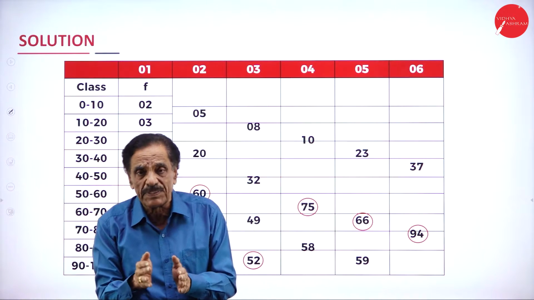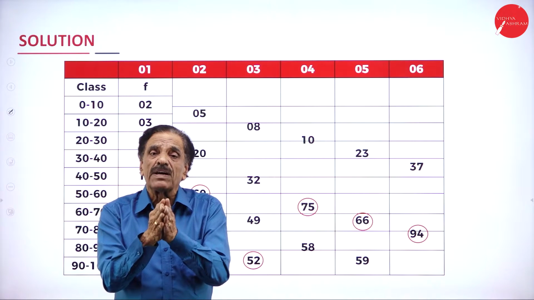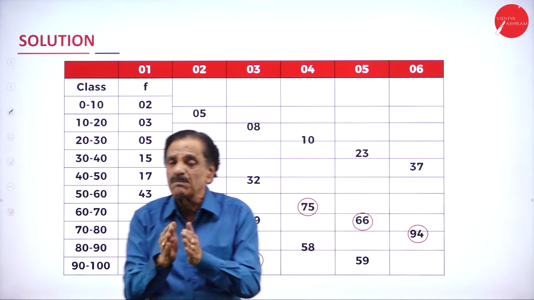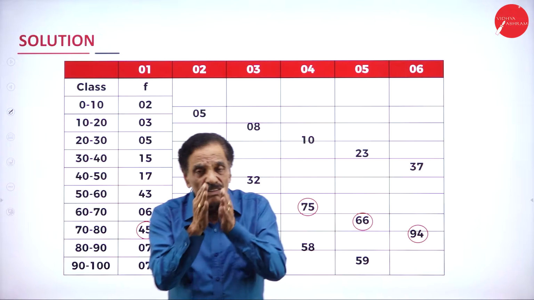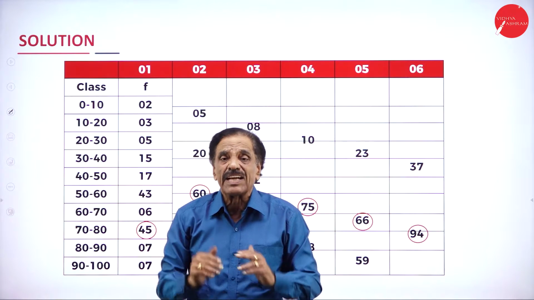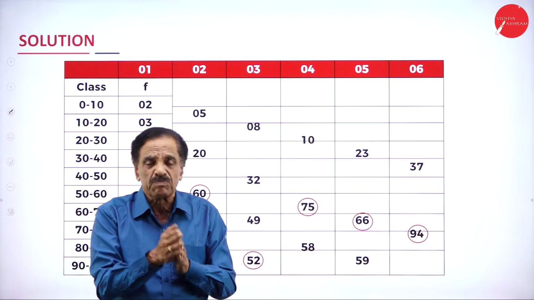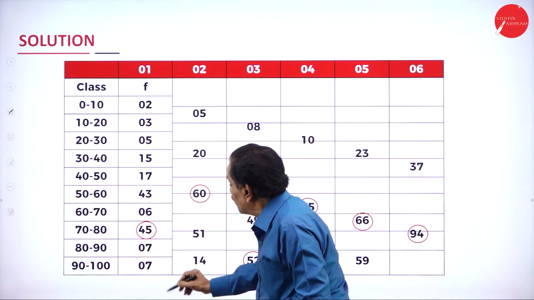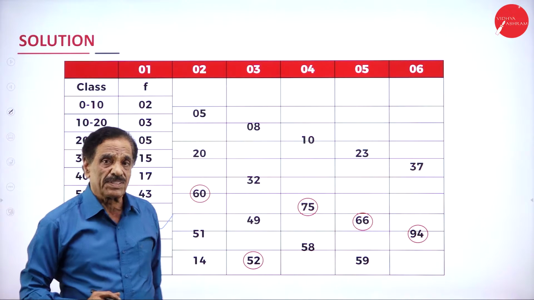So what is the procedure? First, the highest frequency in the first column. What is the next one? You take 2 frequencies. What is the next step? Leave one, next 2. That is the third column. Fourth column, first 3 frequencies. Next, leave one, next 3, leave 2, next 3. I will repeat once again. Find out the highest frequency in that. Which is the highest frequency? 45. I mark this 45.